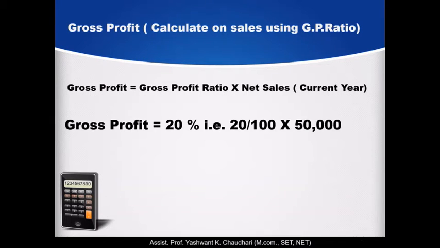So the gross profit ratio we calculated in the second step is 20%, that is 20 upon 100, into 50,000, and the resulting figure is rupees 10,000. Then this side is to be bigger, meaning the debit side. So we see here how much the debit side is, and then we will balance and find the closing stock.